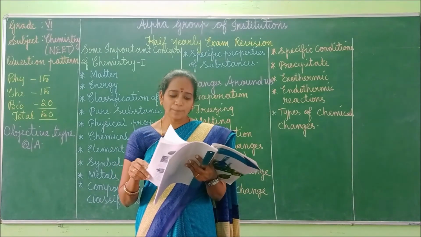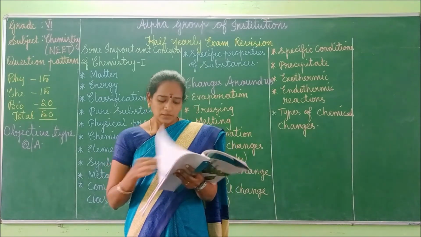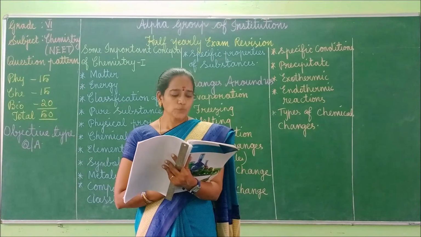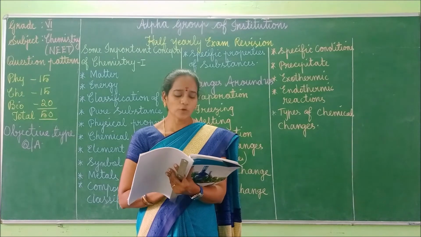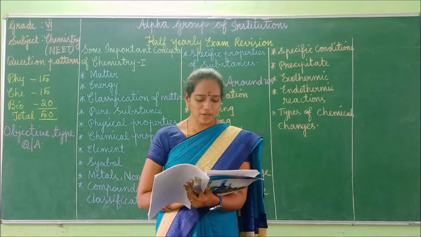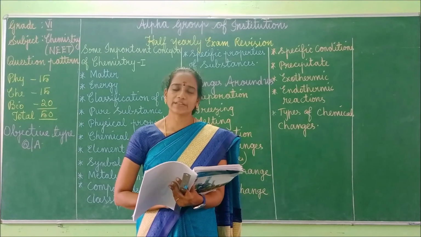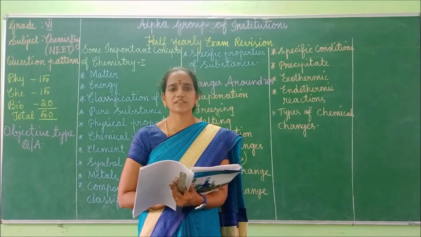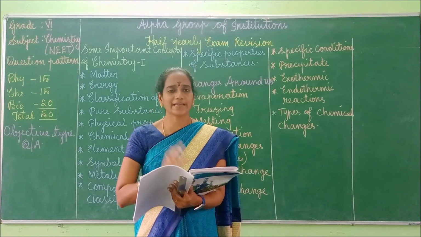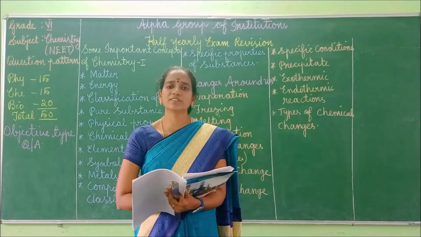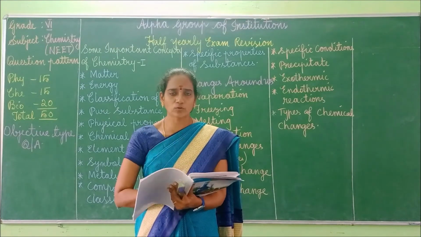Next, come to pure substance. What is meant by pure substance? Next, in page number 32, you go through the physical properties and also chemical properties. Next, element. Define element. And then, how many elements are present in the periodic table? At present, how many elements are present in the periodic table? There are 118 elements. Okay, 118 elements are present in the periodic table. So in this you will be getting one question, right?